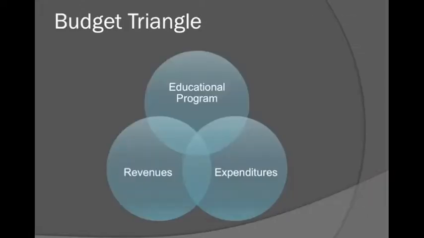So in the context of budgeting for public schools, you want the revenues brought in by property taxes minus expenditures to equal zero or a number above that to support your educational programs.